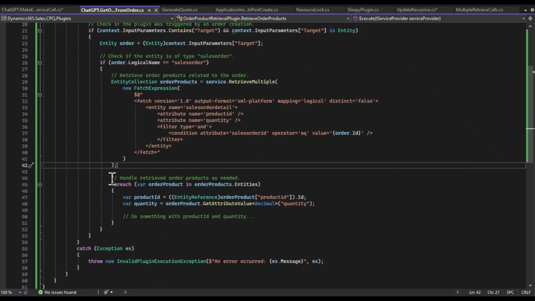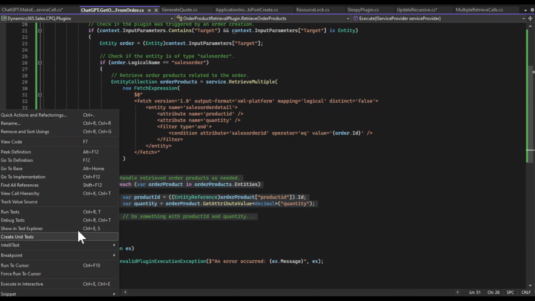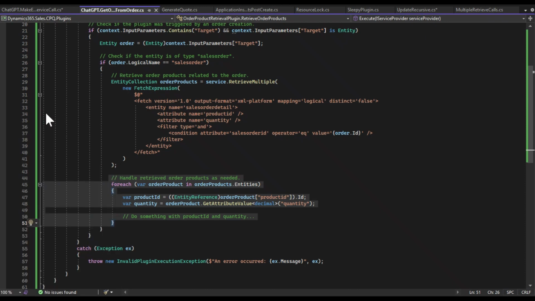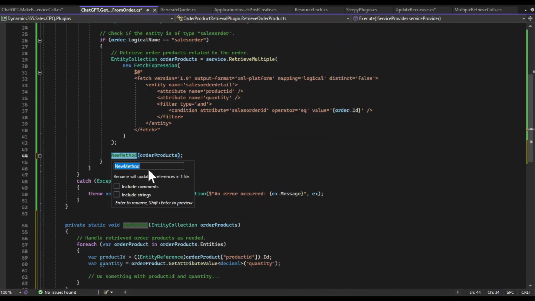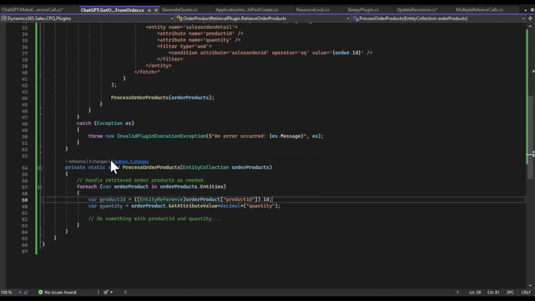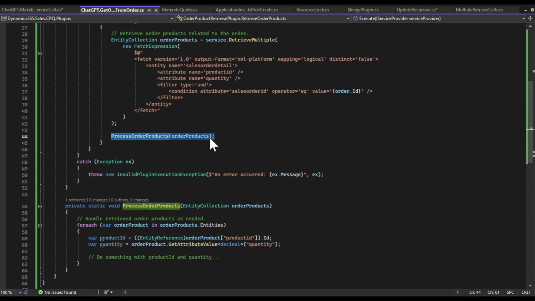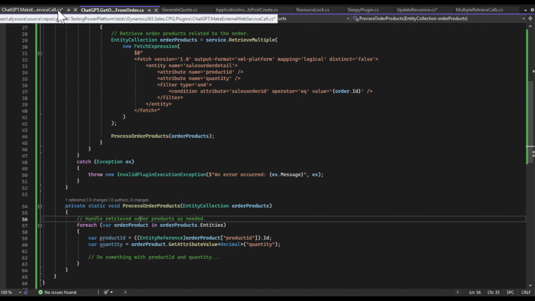There's basic stuff you could probably do. I could simply highlight. This is Visual Studio. I can highlight, you can do quick actions in refactoring. Some nice tools here. You can extract a method. Call it whatever you want to do. Say ProcessOrderProducts or something. So now you have quickly created this, made it reusable. So if I wanted to try to reuse this here in another class, I could.